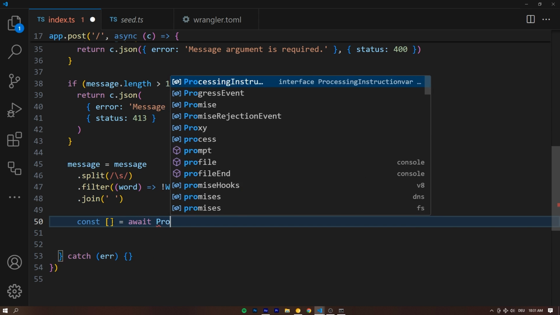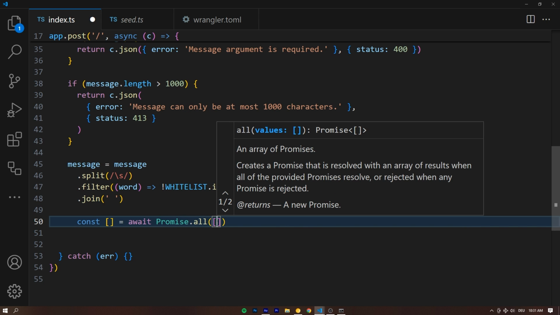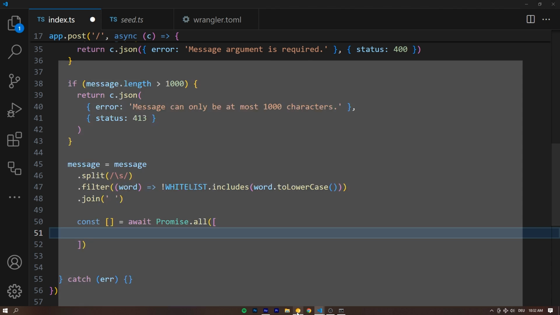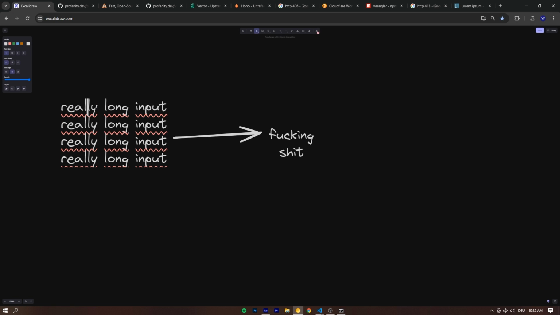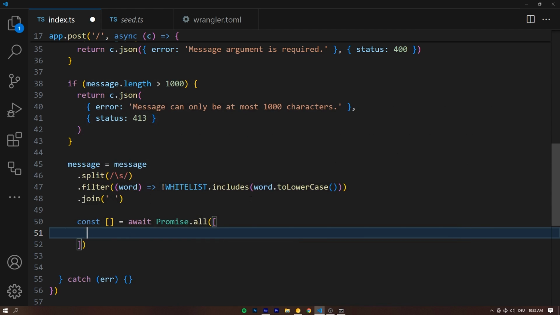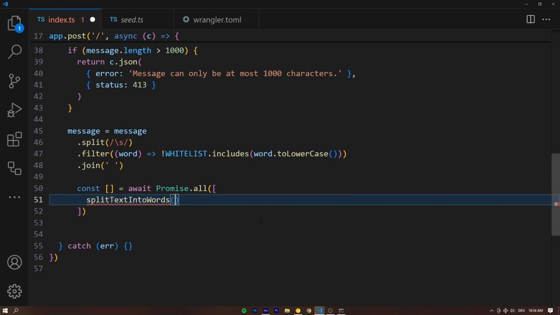And this is gonna be equal to await promise.all. And this promise.all array takes 2 things, because for maximum accuracy we're going to chunk this into 2 different pieces. First off, we're gonna check for each word. So we're literally gonna take the user input, and for each word that it has, we're gonna check, is that a swear word or not? How does it compare to our vector database? And that's actually gonna be the much easier step. So let's call this, for example, splitTextIntoWords. Now, of course, that function doesn't exist yet. We're gonna declare it in a second, but we can already pass it the user message because we know it needs to accept that.